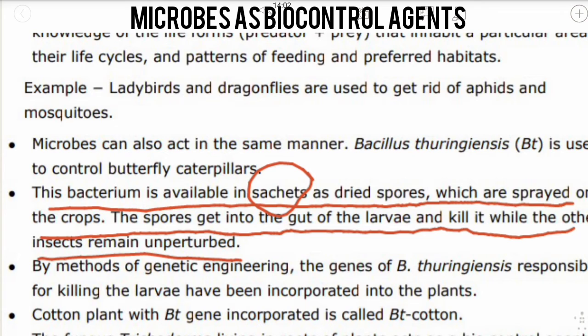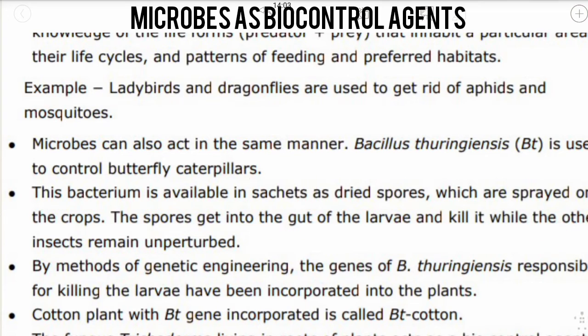They are mixed with water and sprayed on plants such as fruit trees, where they are eaten by the insect called larvae. In the gut of the larvae, the toxin is released and these larvae get killed. Only these larvae get killed, whereas other insects remain protected. So this is the motive of using biomicrobes as biocontrol agents. They kill the particular insect, and they do not harm the other insects, which is the main motive.